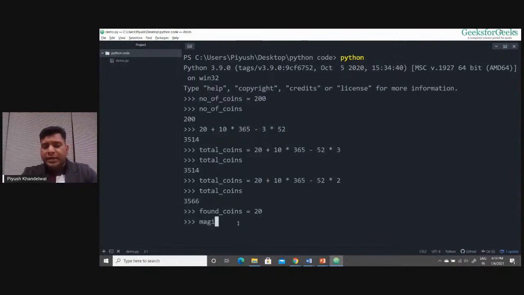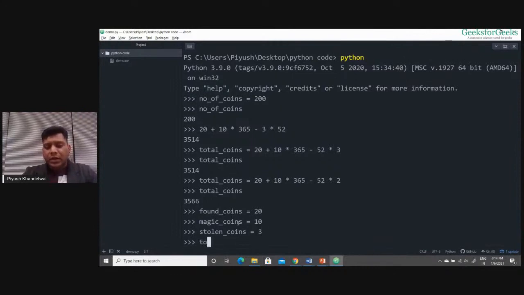And the magic coins that I was generating every day, so I'm again creating one variable for magic coins. The magic coins that I was generating was 10, so I'm creating the variable magic coins and assigning the value 10 to it. And for the coins that were stolen, I'll create one more variable, stolen coins, right? These stolen coins were 3 initially, so my friend was stealing 3 coins. I have created a variable stolen coins and assigned the value 3 to it, right?